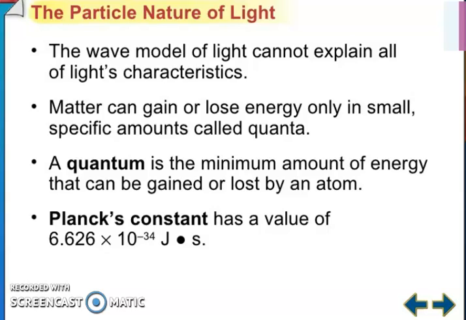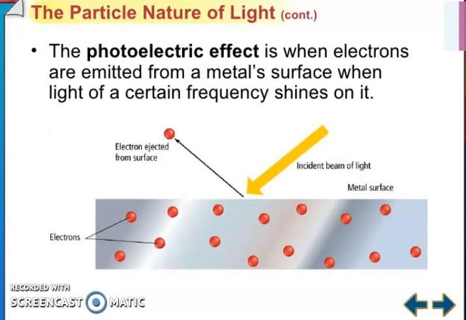Friends, matter can gain or lose energy only in small specific amounts called quanta. A quantum is the minimum amount of energy that can be gained or lost by an atom. The Planck constant has a value of 6.626 times 10 to the power minus 34 joule second.